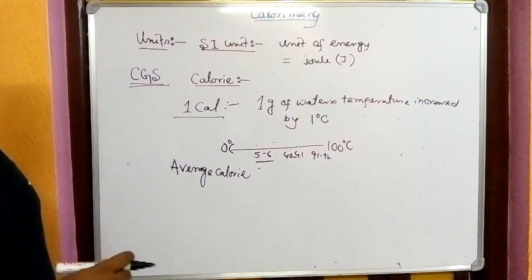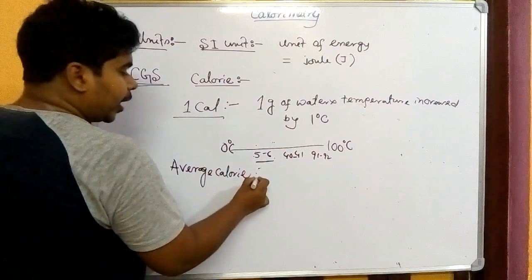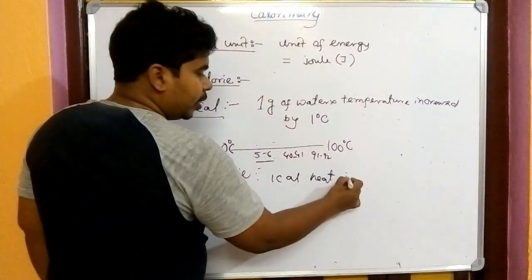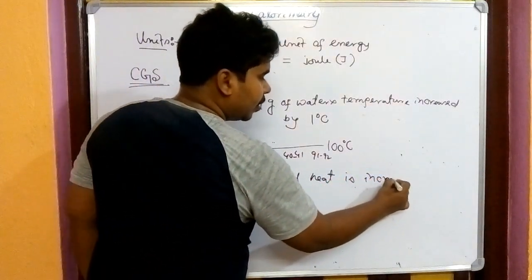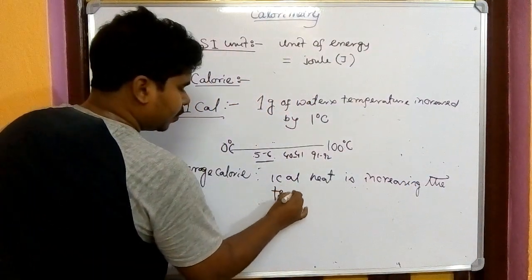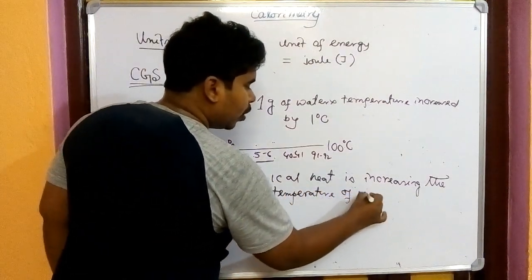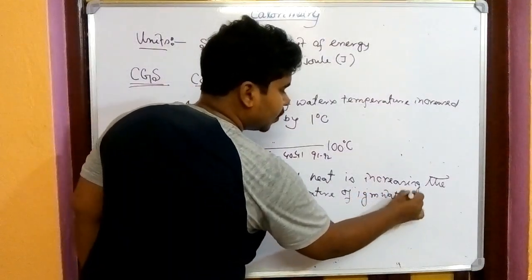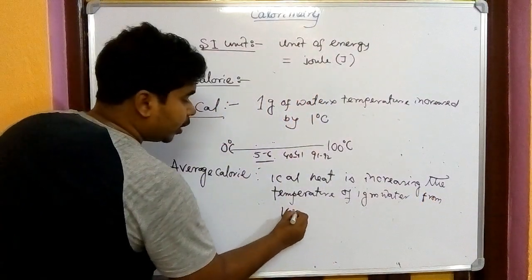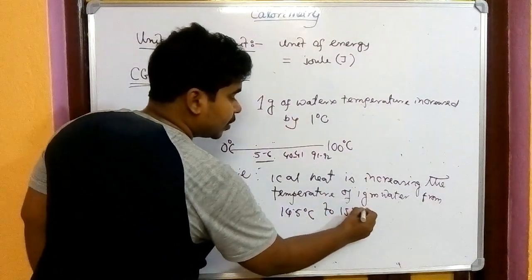Take the concept of average calorie. What is average calorie? It tells us that 1 calorie of heat is the heat that increases the temperature of 1 gram of water from 14.5 degrees centigrade to 15.5 degrees centigrade.